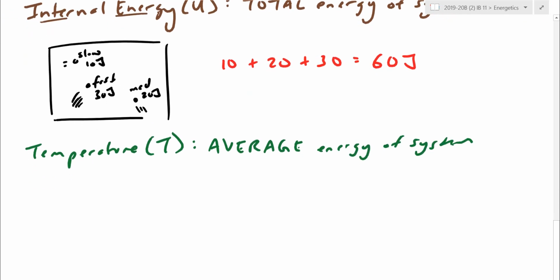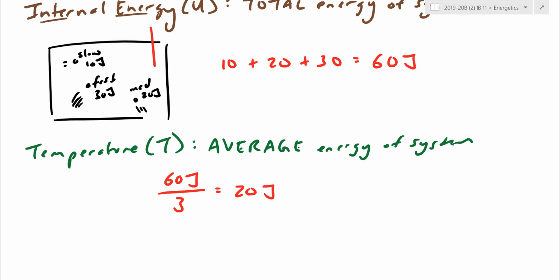So, based on my same number example here, I can say, sure, you have 60 joules total, but that 60 joules is on average split among 3 particles. It's sort of like each particle on average is going 20 joules. And if I stick a thermometer inside there, whatever my temperature reads, 10 degrees, 15 degrees, whatever that is, that temperature number is actually an average measure of the speeds inside the system.